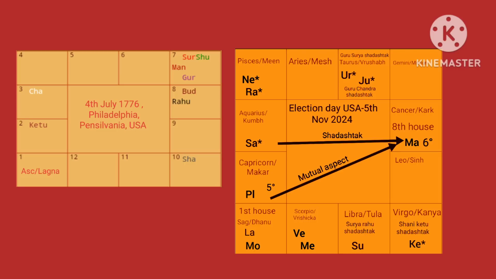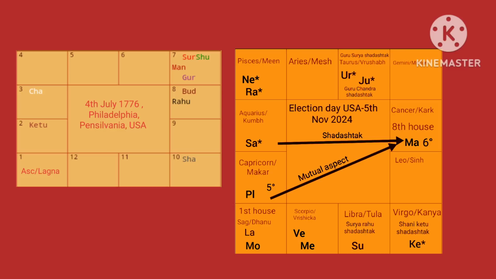Now you can see a very peculiar combination here. Mars and Pluto are mutually aspecting each other with hardly a 1 degree separation. So you can see Pluto is at 5 degrees in Capricorn, Mars is at 6 degrees in the sign of Cancer. Now what does Pluto represent? Pluto represents the underworld. Pluto represents death, destruction followed by rebirth. Mars represents violence. Mars represents aggression, anger.